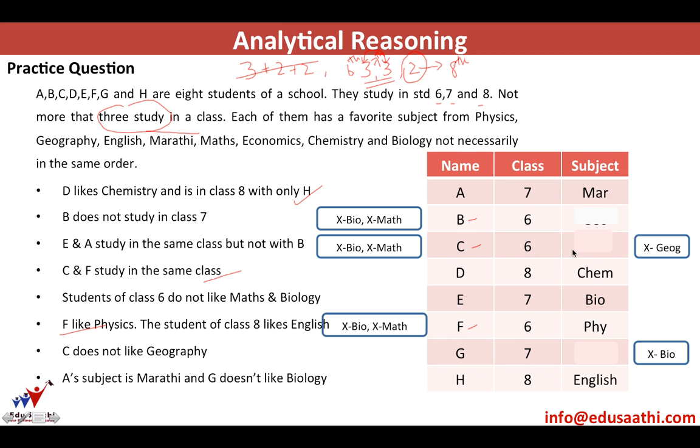What else is remaining? Now, C does not like bio, maths or geography. So among the 3 subjects remaining, which are maths, geography and economics, the only place that can come over here would be economics, correspondingly geography and maths. Alright, so a simple question for you to understand the concept once again. This is how you will fill all the clues and you will get this final table. So this is a very unique solution. Any question that can be asked upon this can be uniquely answered.